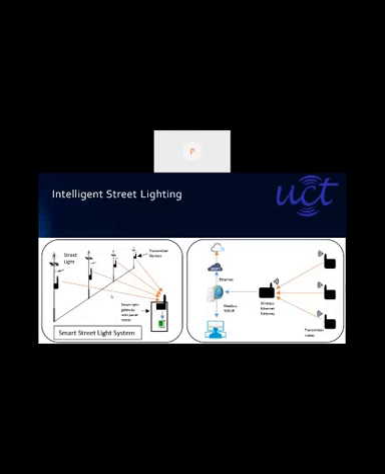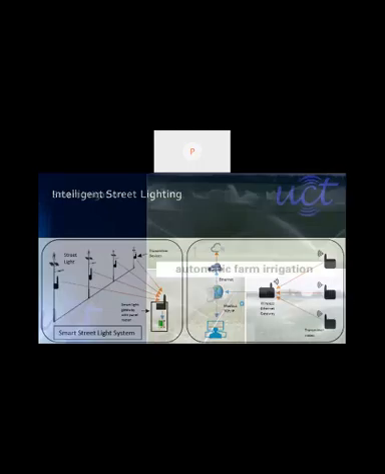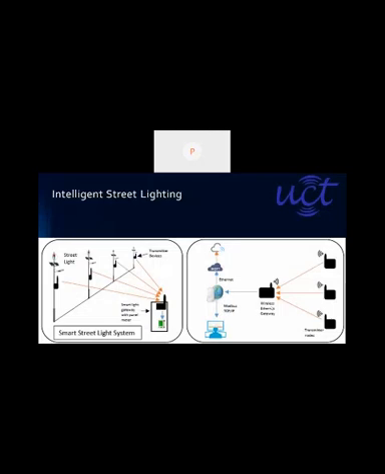If we see the right side picture, connectivity is needed for the light nodes, and they send data to a wireless gateway over LoRa or LPWAN. The data being transmitted includes the intensity or luminance of the light, the power consumption, and for how many hours it is lighting. All this information is sent to the server using the gateway.